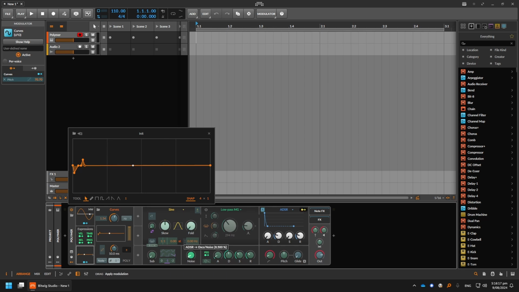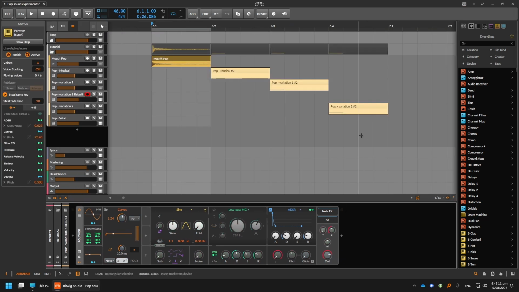We do want a little noise triggered by the ADSR. That's already starting to sound like a pop. For consistency, I turned off velocity sensitivity.